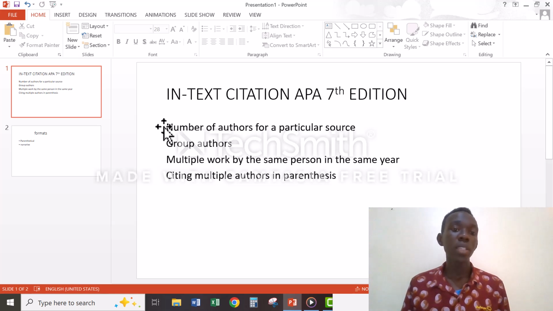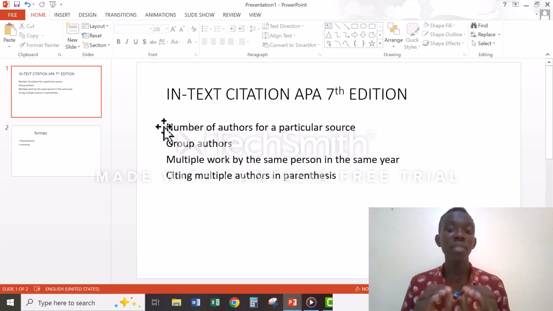basically in this format of APA, the citation, unlike that of the MLA and the Chicago, you do with the author's name only. The first name does not apply. You only do it with the author's name, and then you quote the author's name and the year of publication.